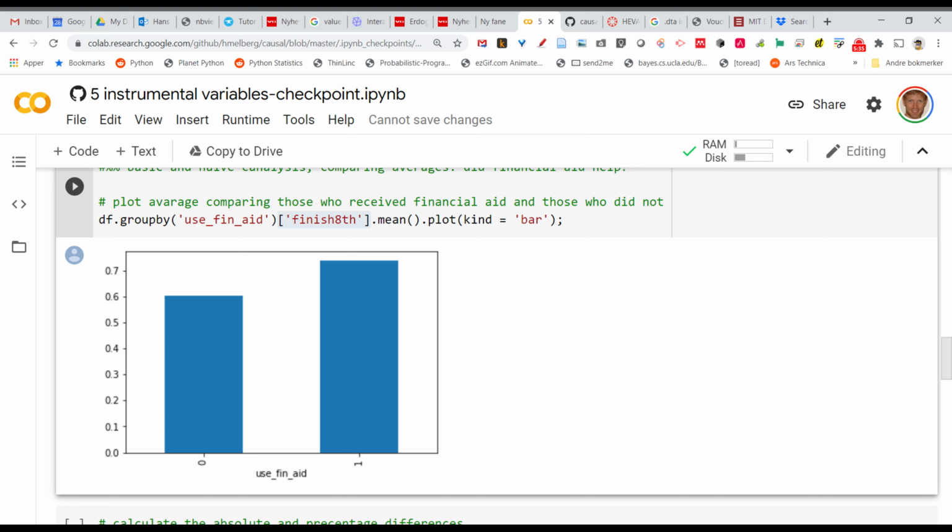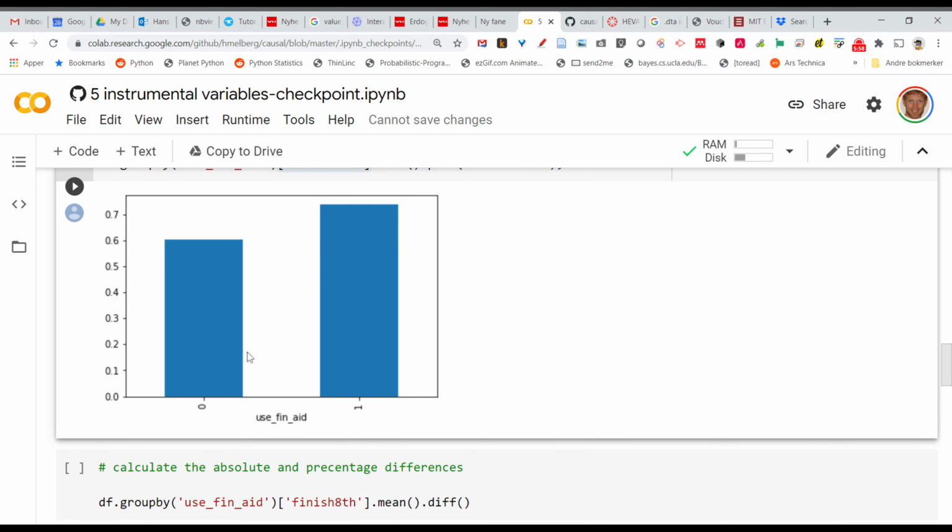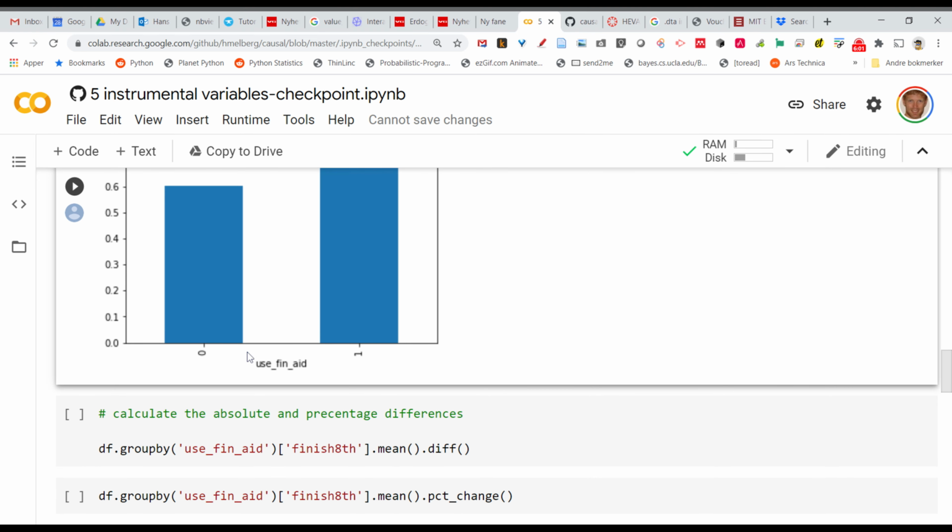So there could be some people who actually were offered financial aid, but they said, no, thank you, I'm not going to take it. And there could be some people who, of course, would finish anyway. So you can't say that this is the effect of financial aid, because even if they did not get financial aid, maybe they would have finished anyway. So we just don't know, okay? But we can just look at the data, and now we're going to try to isolate the effect of financial aid. And the way we do that is, again, by using these method variables.